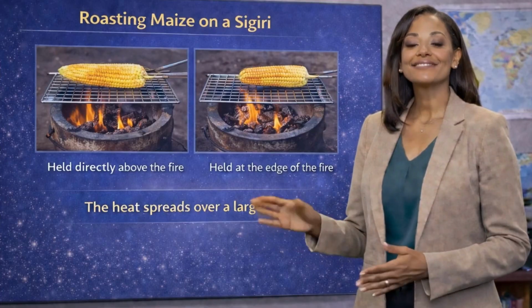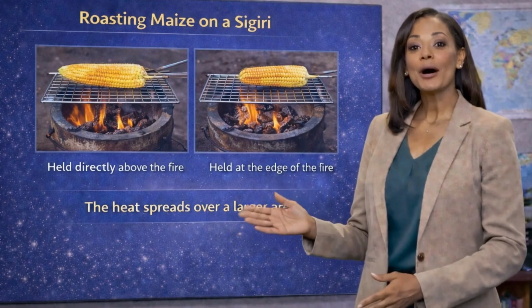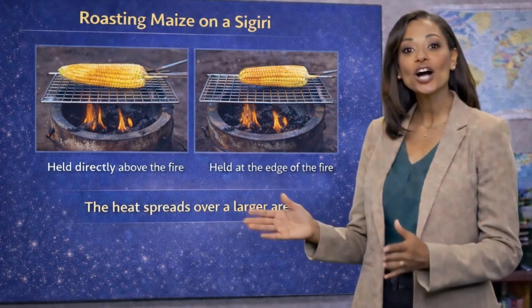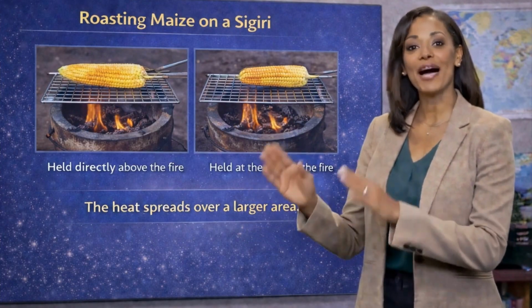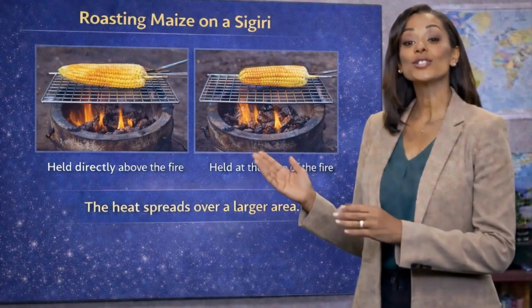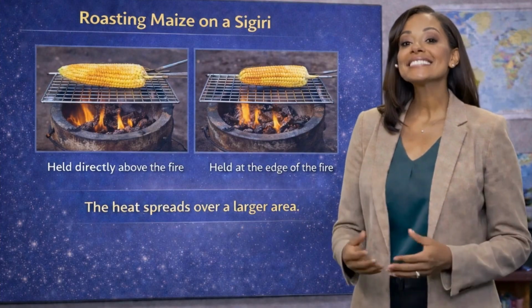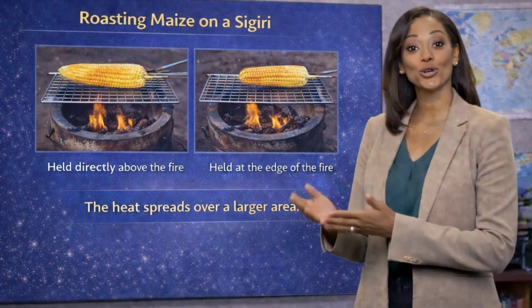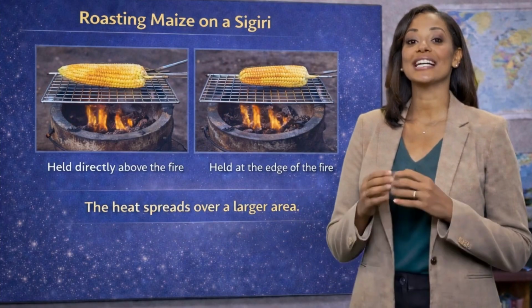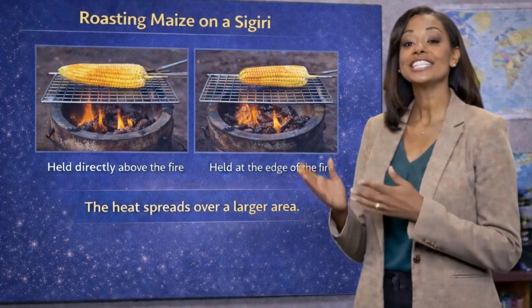To understand this better, think about roasting maize on a charcoal stove. When the maize is held directly above the fire, it roasts quickly. But when the maize is held towards the edge of the stove, it roasts more slowly. This happens because the heat at the edge of the stove is weaker.